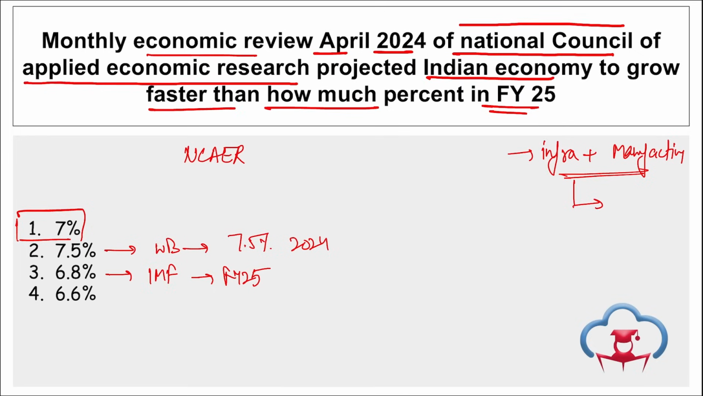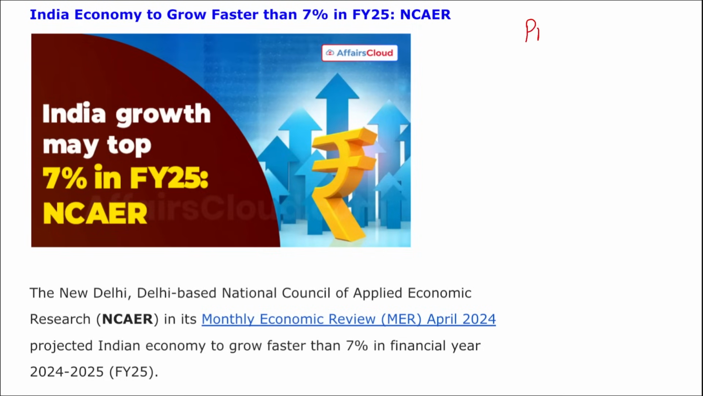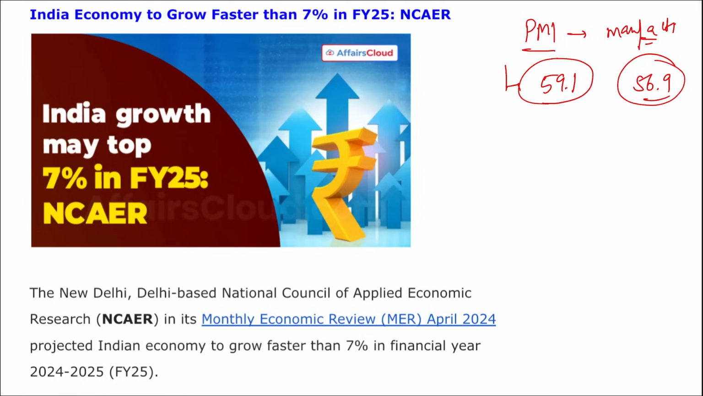And the World Bank also expects the Indian economy to grow by 6.6% in the financial year 25. Take a note of this. Apart from this, if we talk about PMI, that is your Purchasing Managers Index, for manufacturing, it is at a 16-year high of 59.1 in March 2024. This was 56.9 in Feb 2024, and this increase in PMI suggests that we are high on manufacturing.